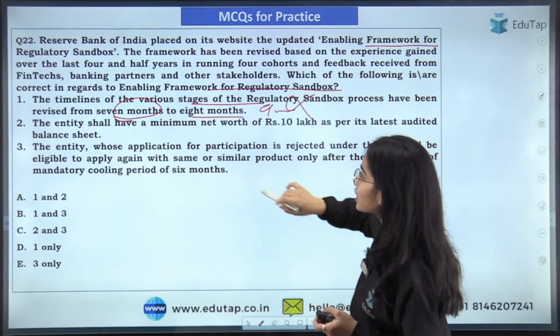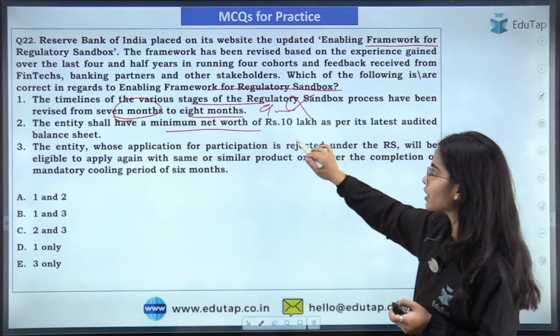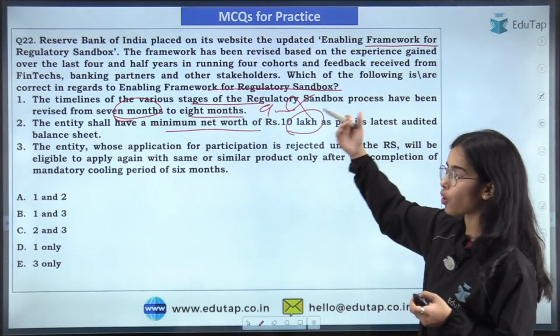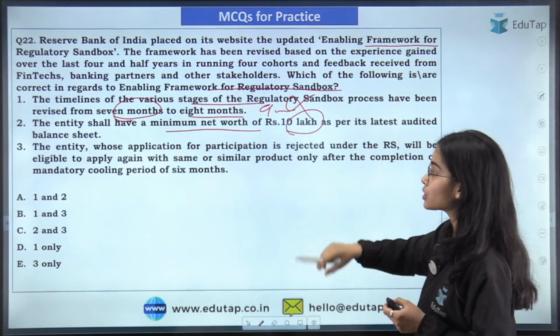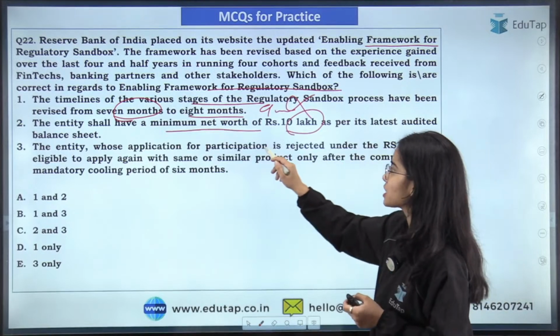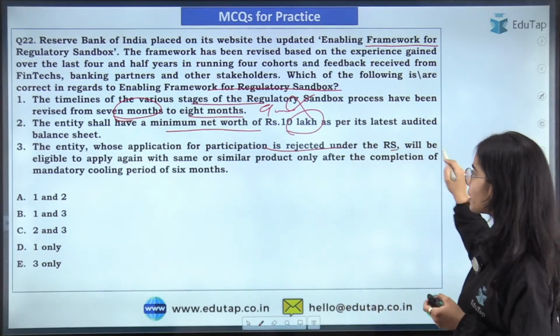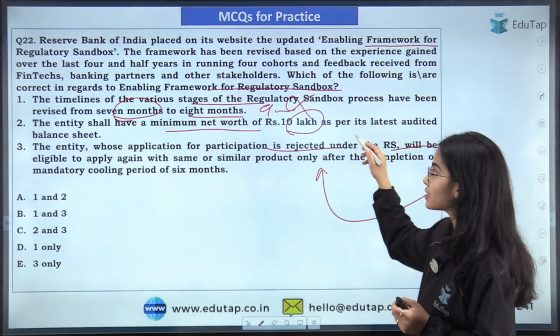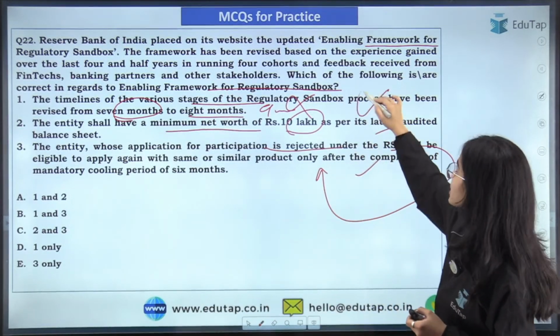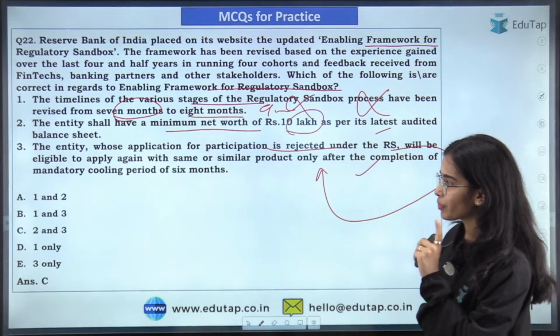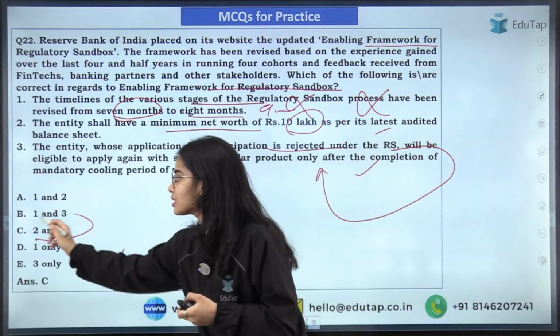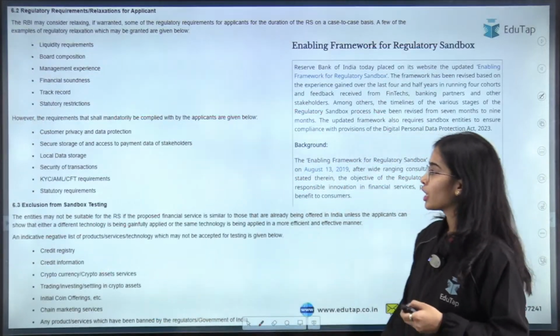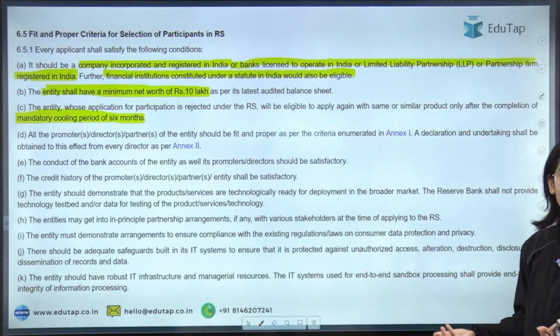So this is incorrect. The entity shall have a minimum net worth of rupees 10 lakh if they want to enter into the regulatory sandbox. The entity whose application for participation is rejected will be able to reapply after a cooling period of 6 months. So the second and third statements are correct. Only the first statement is incorrect, and that's why C is the answer. Okay, so this is the enabling framework for regulatory sandbox.